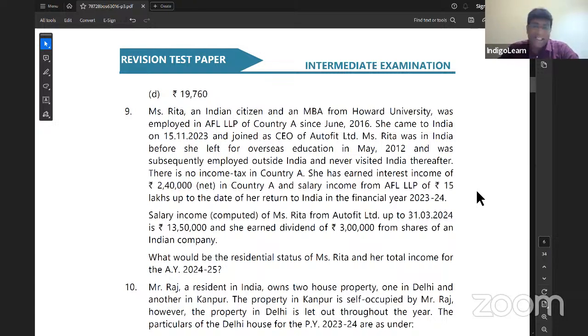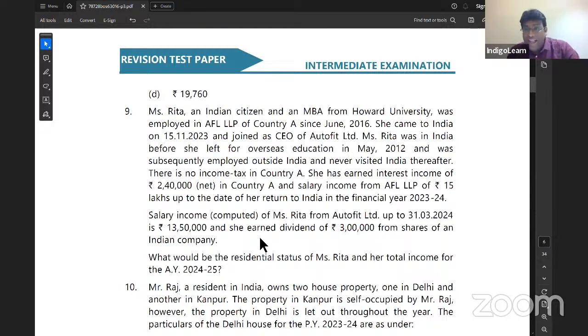But let's also look at the deemed resident concept under section 6(1A), which will apply only to an Indian citizen who is not liable to pay tax in any other country by reason of his domicile, residence, or any criterion of similar nature, and whose total income other than foreign source is more than 15 lakh. First point, she's an Indian citizen. And there is no income tax in country A. That is also satisfied. Salary income from AutoFit is 13 lakh 50,000. She has a dividend of 3 lakh from shares in an Indian company. So the total is 16 lakh 50,000.